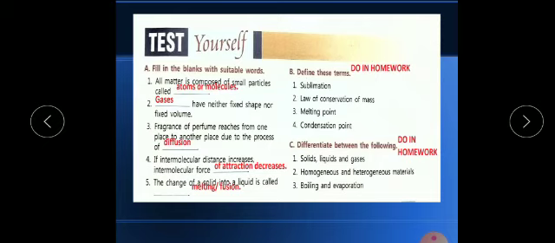Okay, so if intermolecular distance increases, then what will happen? The intermolecular force of attraction between the molecules will decrease. I have written also that the intermolecular force of attraction will decrease. Now fifth, they are saying the change of a solid into a liquid is called fusion or melting.